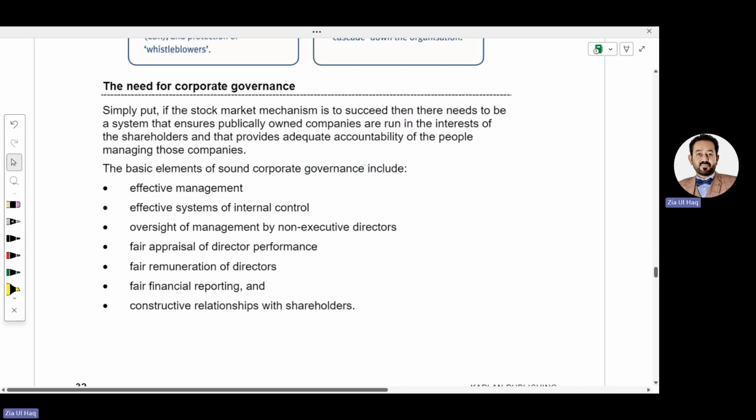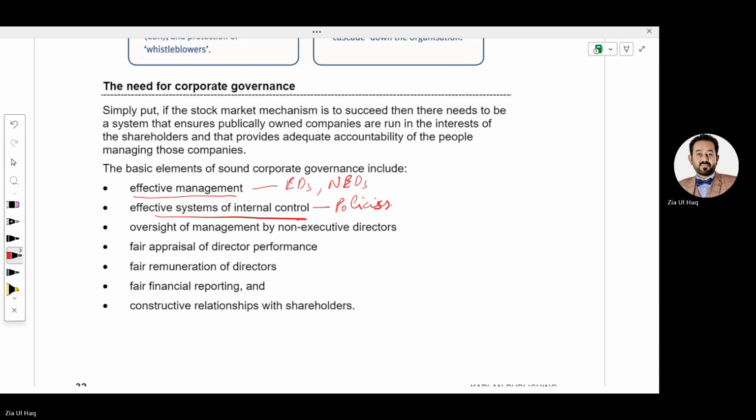And there are some areas that are covered under corporate governance. There should be effective management. Effective management means there should be executive directors, as well as non-executive directors. Corporate governance says a company should have a system of internal control. Internal control means there should be some policies defined in the business that everybody should follow to avoid problems. Oversight of management by non-executive directors means there should be non-executive directors who will provide their experience. Non-executive directors are experienced persons. They are involved in strategy making and decision making of the business.